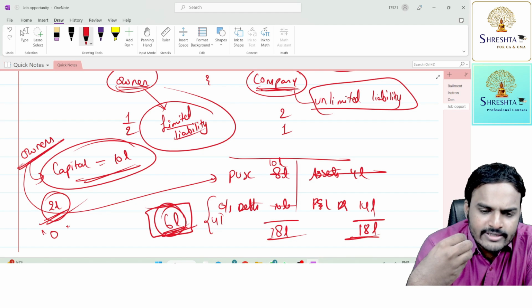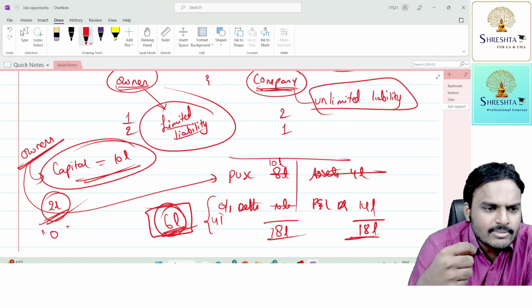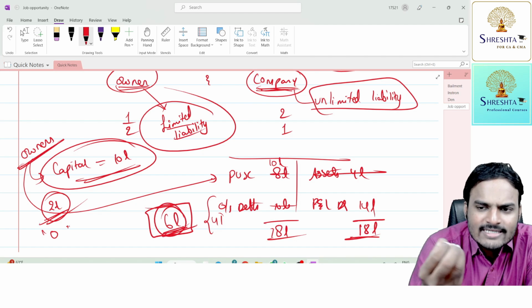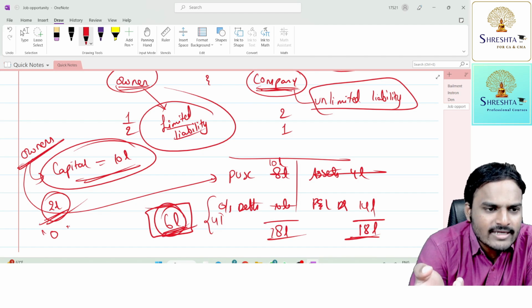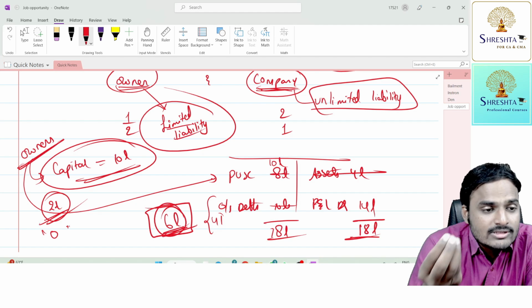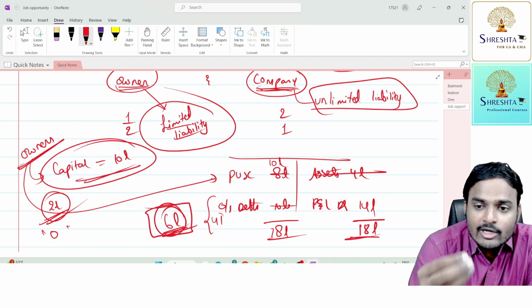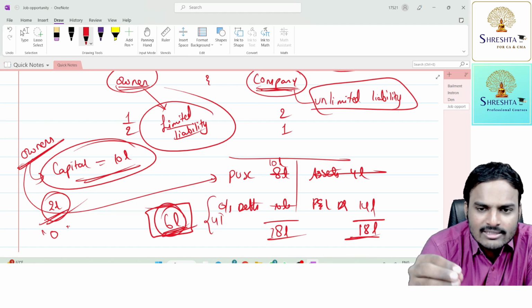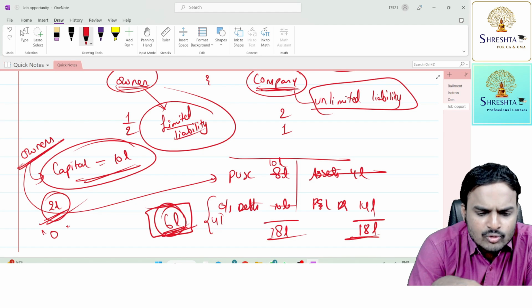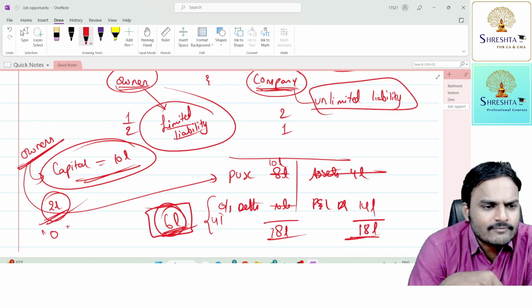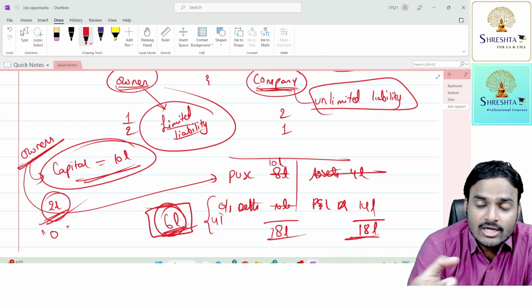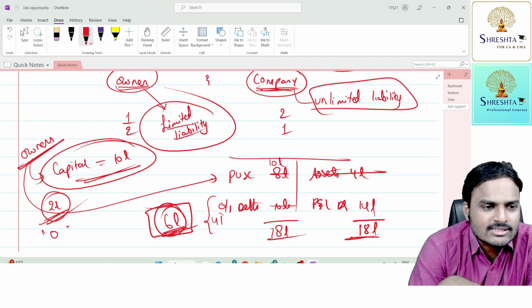Each and every vehicle travelling fast, what happens? They will meet at one place. We call it an accident. What is the consequence of an accident? People may lose their lives and roads might get damaged. Public properties get damaged. Public life is affected. So to avoid this, to protect and save public life, we have traffic rules and regulations. Now, coming to the company type of organization, owners have limited liability.